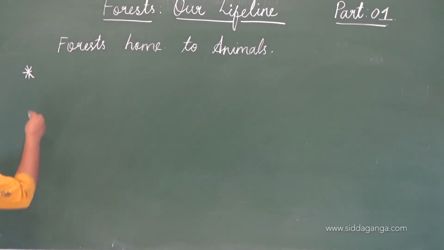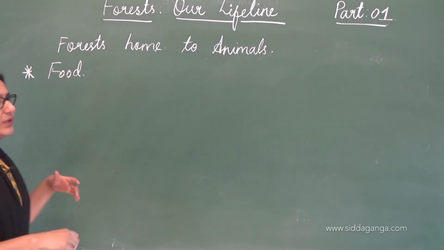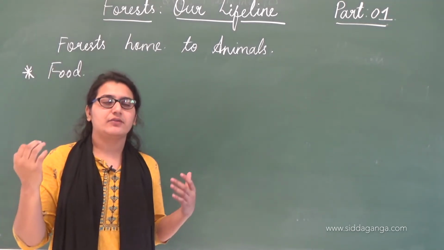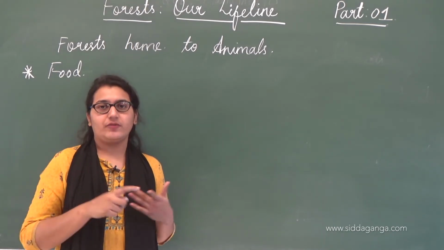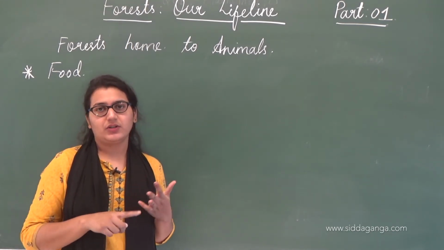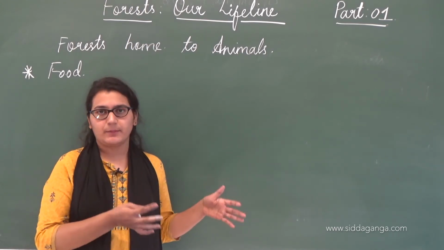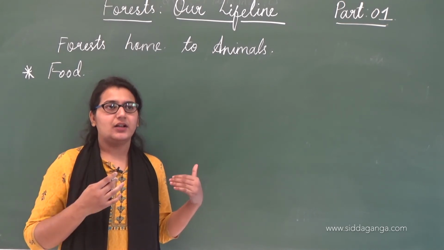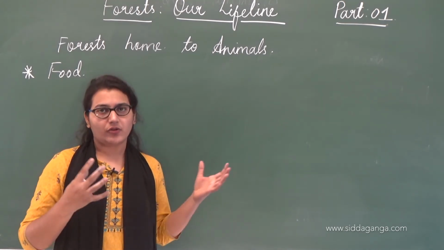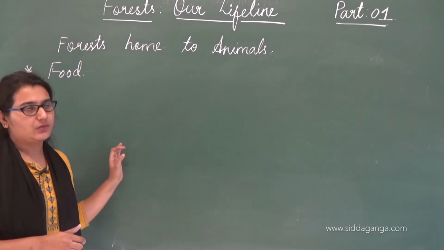Why can animals stay there? Because animals get food from there. Wherever we are living, we need these basic needs: food, shelter, clothing. These three are the basic needs for a living. If you don't get these things in some place, we will go somewhere else. But animals find their most basic need, food, in the forest, hence they live there very peacefully.